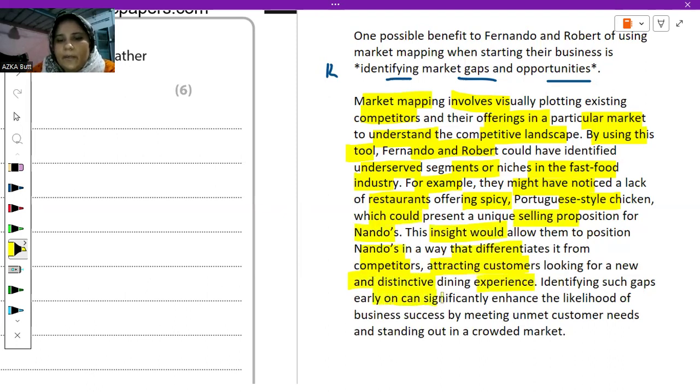Identifying such gaps early on can significantly enhance the likelihood of business success by meeting unmet customer needs and standing out in a crowded market. This is the advantage for the business, that it would give a competitive edge to Fernando and Robert, and that's how you can solve your question.